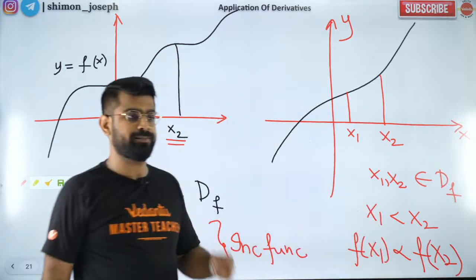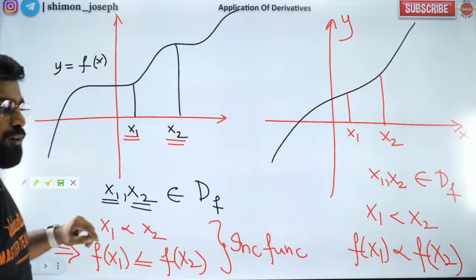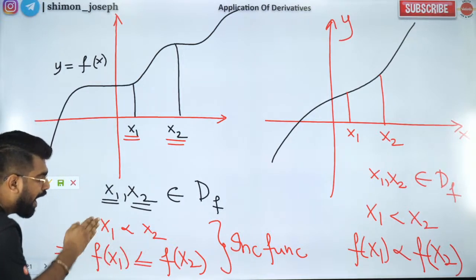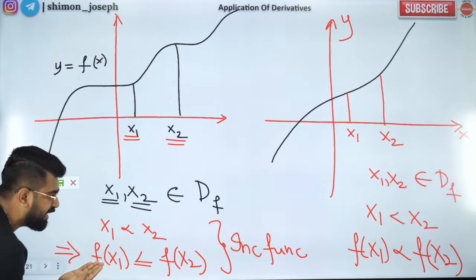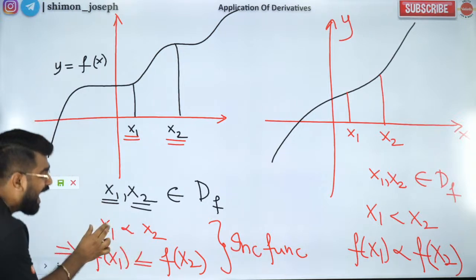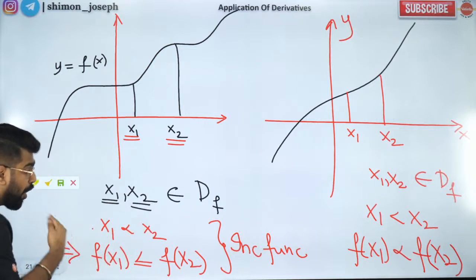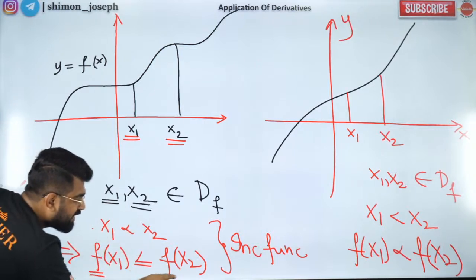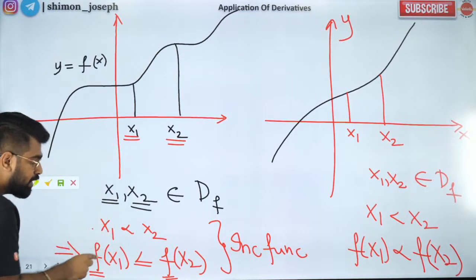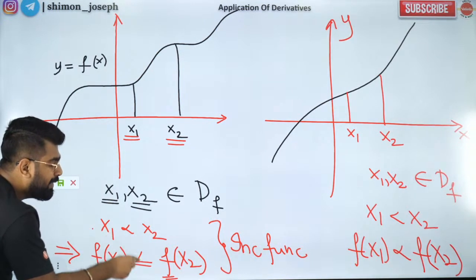This is important. Okay. So when you have an inequality and you apply an increasing function, the sign of the inequality will remain the same. The sign of the inequality will be intact.